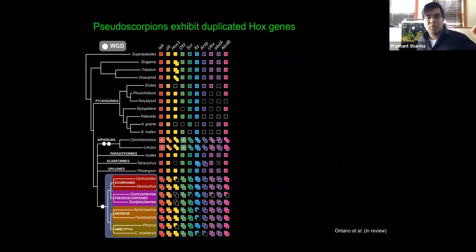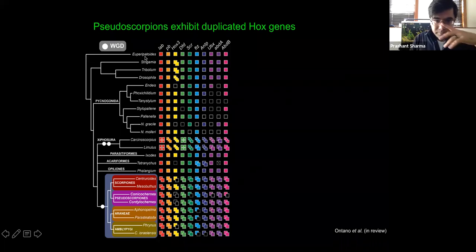The first line of evidence we examined were the Hox gene complements. This is a complicated figure. Let's simplify this a little bit. See all these colored boxes? Every color corresponds to one of the 10 Hox genes that occur ancestrally in groups like velvet worms, the onychophorans, as well as the other arthropods.